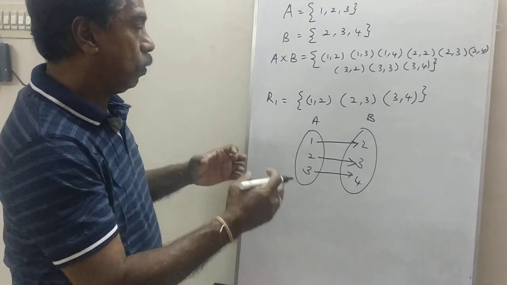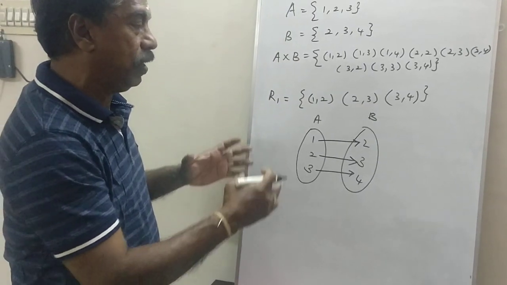Now, what is the definition of a function?